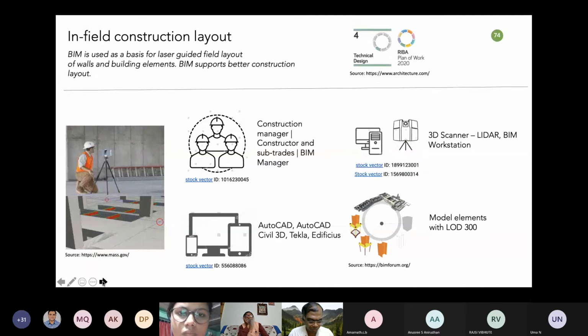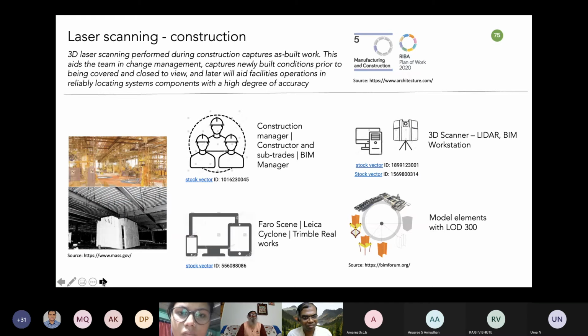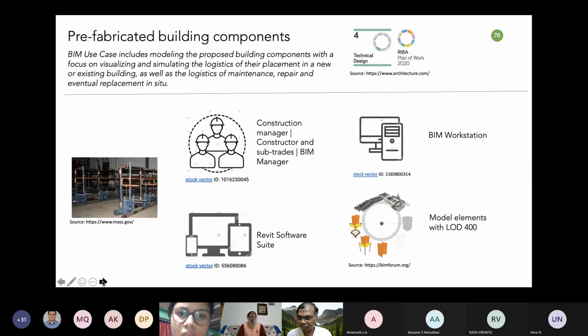And field construction layout is one area where you are using such equipment and guiding the installation of prefabricated elements on the site, and also collecting the actual measures, actual positions of the facilities on the site and putting them back to the BIM model to develop a digital twin. It can also be for laser scanning for the site related activities, where you do the progress monitoring phase-wise to know are we behind or ahead, and also to capture the digital twin models. It can also be for fabrication where you give LOD 350 to 400 model, and they can use it with CNC machines and integrations.